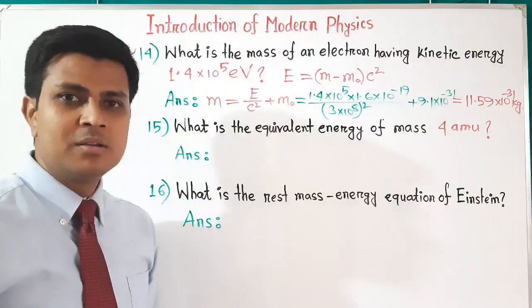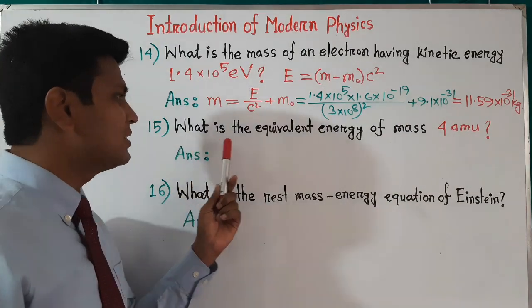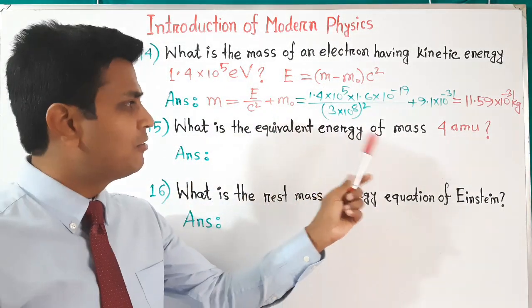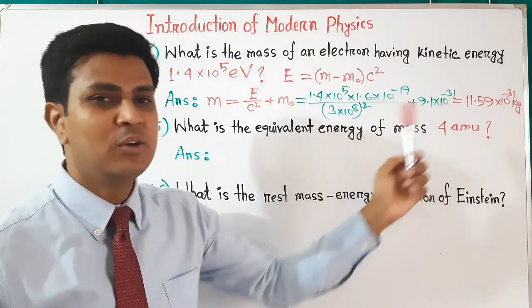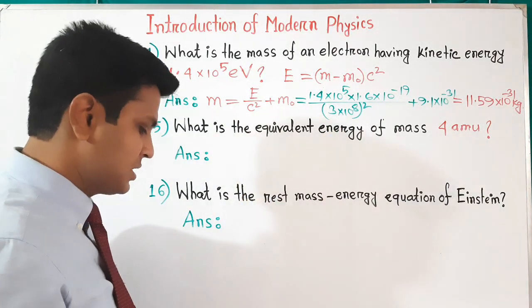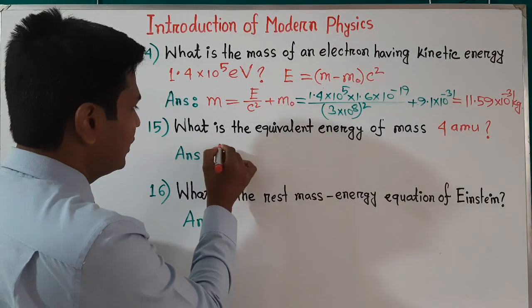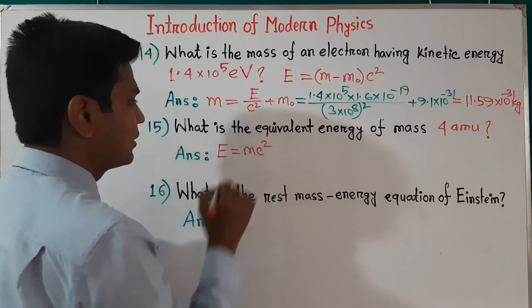Now let's see question number 15. The question is, what is the equivalent energy of mass 4 AMU? That means atomic mass unit. And we know the formula to calculate the equivalent energy is E equals mc square.